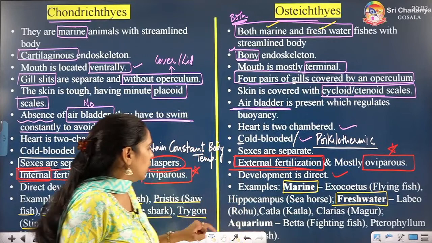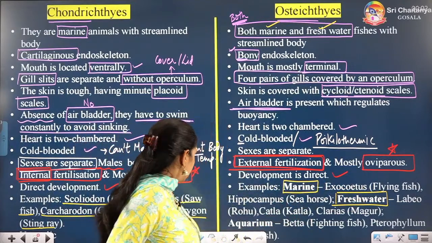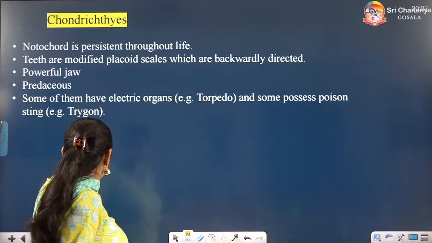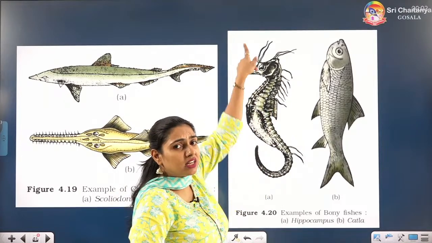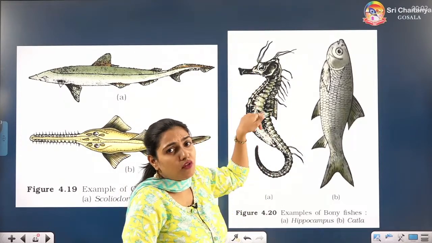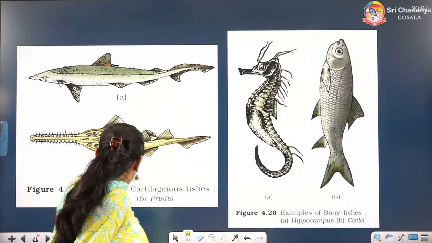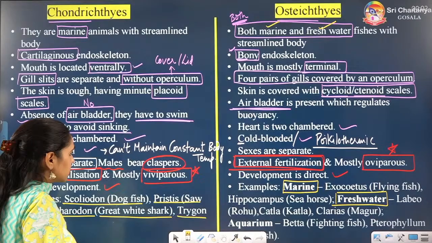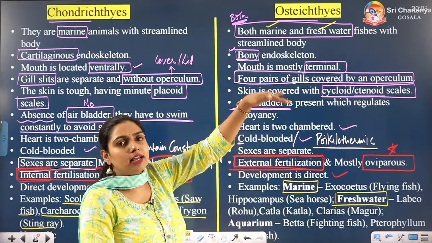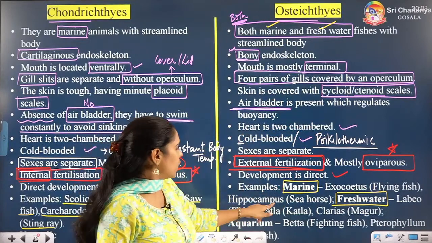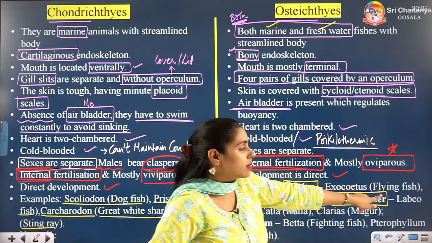Alright. So marine: Exocoetus, Hippocampus, it is shown in the figure. You can see Hippocampus here, seahorse, you must have seen. I have seen so many times obviously on TV only, I have not gone for sea diving, alright. But yeah. So it is marine only, Hippocampus and Exocoetus. Exocoetus looks like a flying fish. Hippocampus, seahorse, it looks like a horse in the sea.